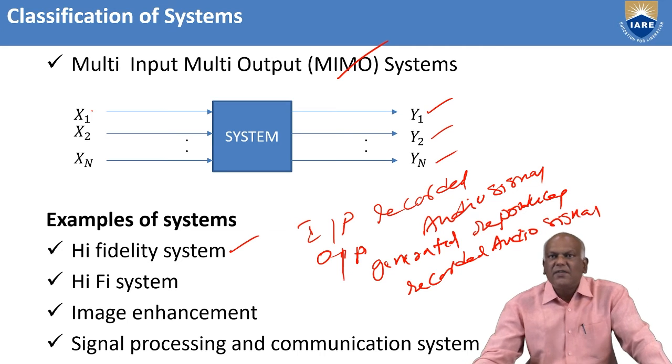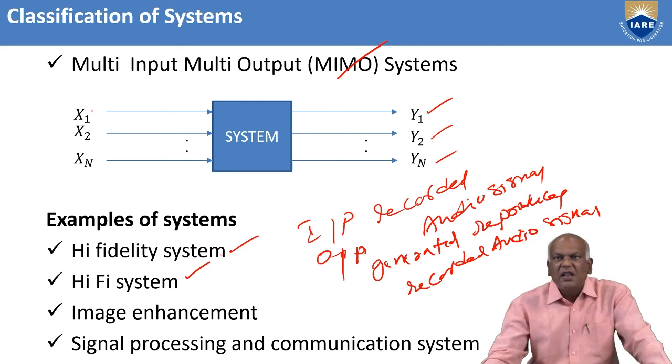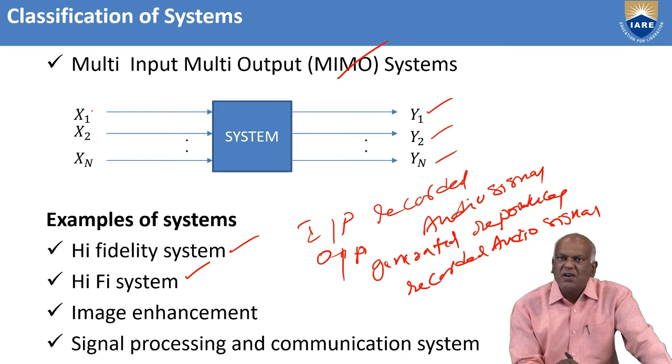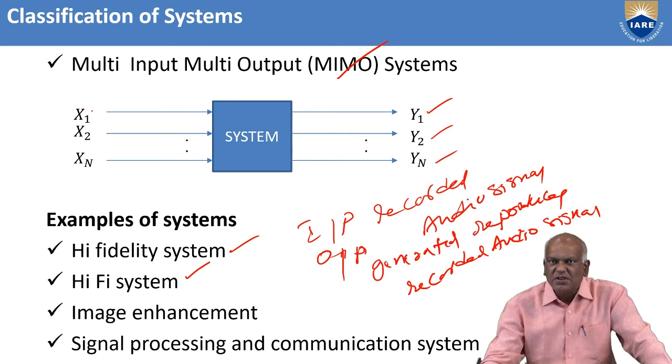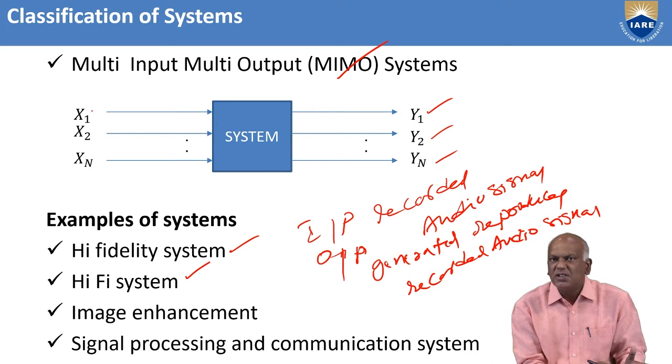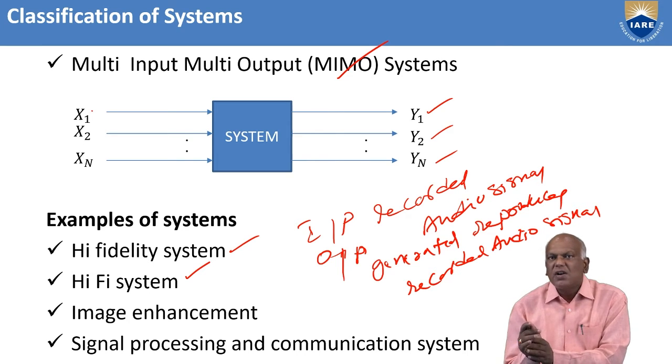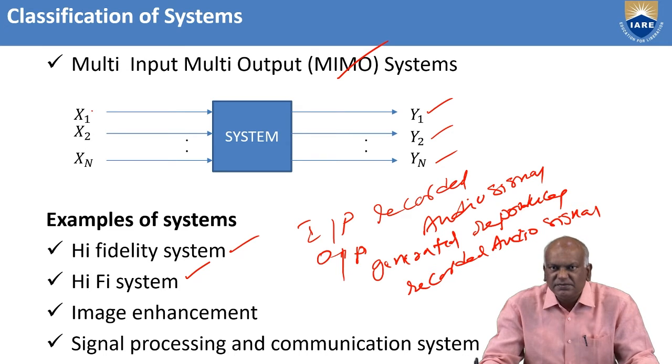The Hi-Fi system has a number of tone controls. The input is a recorded audio signal, whereas the output is a controlled version of the reproduced audio signal. That means the tonal quality can be improved at the output side. The Hi-Fi system thus controls the tonal quality of the recorded audio signals.